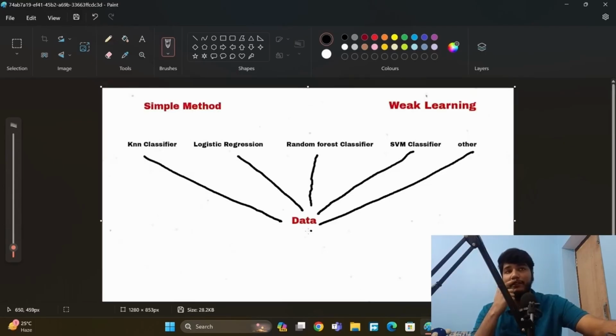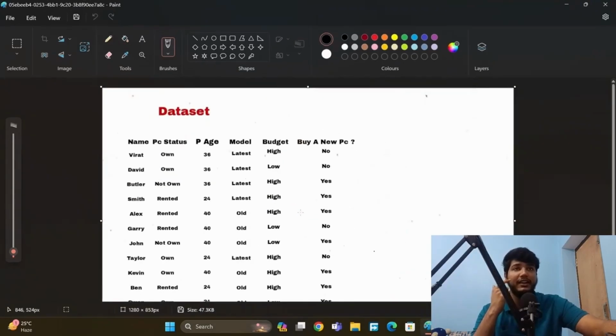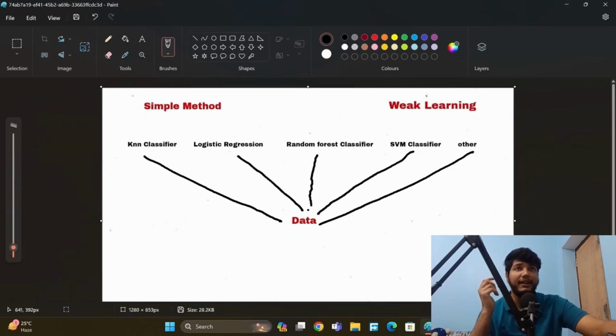So here we have our data. This is the data set. According to this data set, we come to the conclusion of whether a person should buy a PC or not. This is the data of multiple people, okay? For example, Virat owns a PC, age 36, and he owns the latest model and his budget is high. Should he buy a new PC? No. And here we have multiple people's data, okay?